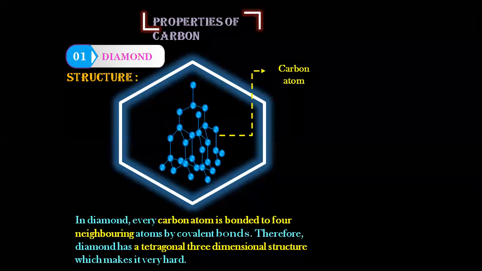Tetra means 4. Because it is attached to 4 neighboring atoms, we say 4. Tetra. You have to write diamond under structure. Please don't draw anything. Just write the statement which is given here. We are studying the crystalline forms of carbon, where the first one we are studying is diamond. Have you all written?